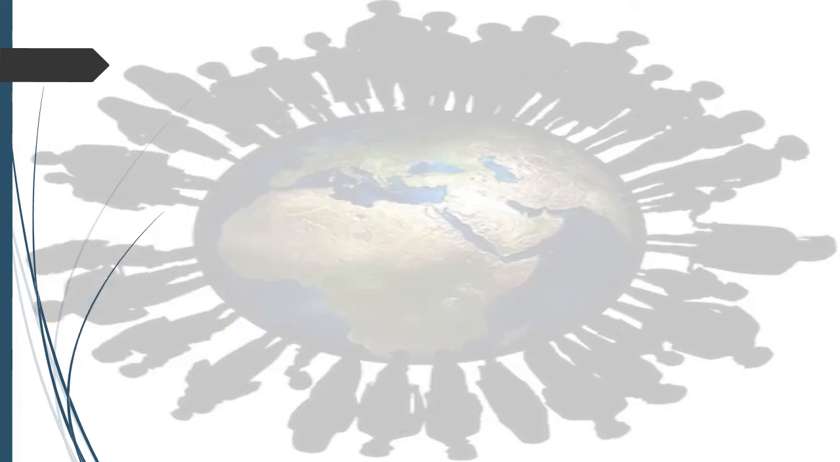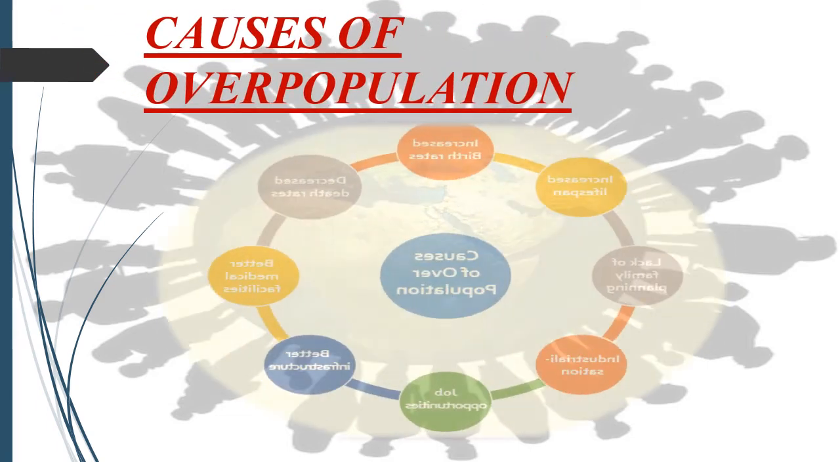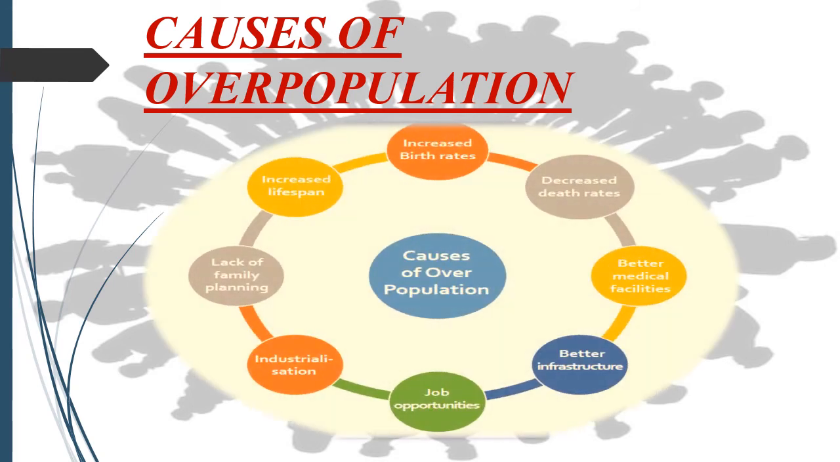Overpopulation is a very undesirable condition where the number of people in a particular area exceeds the availability of resources to meet the needs of all the people. Overpopulation is caused by a number of factors such as immigration, like when people come from another country, increased birth rates and decreased death rates, better medical facilities and lack of family planning, etc.